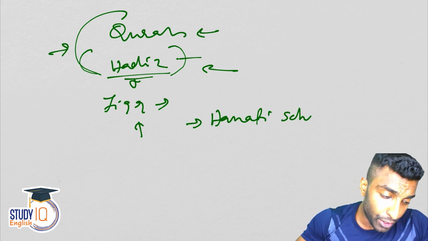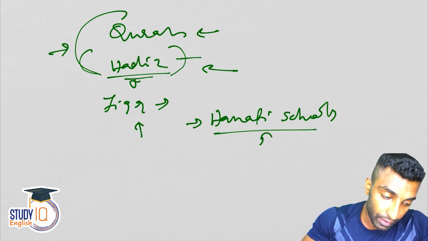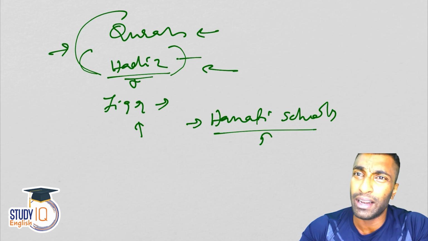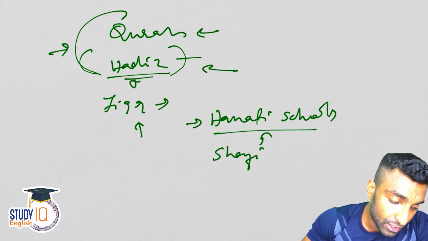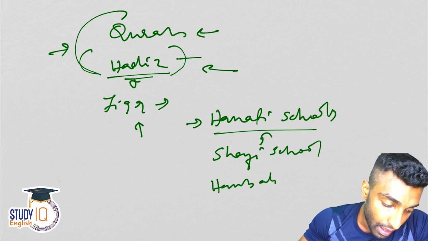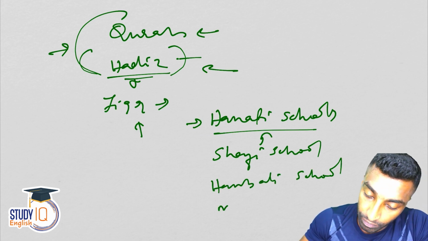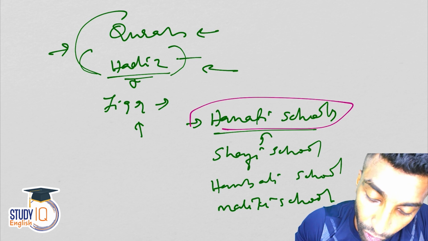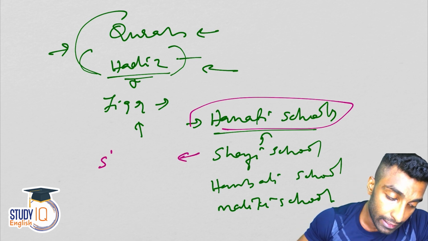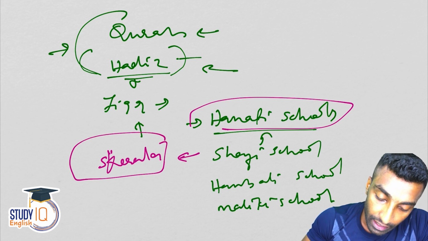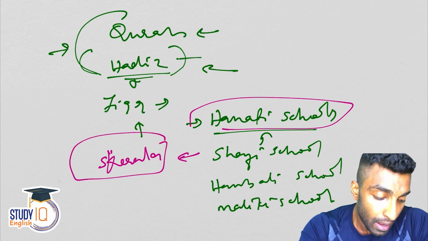And fiqh is related to the school, the Hanafi school. Indian Muslims are basically followers of the Hanafi school. There are four schools. The Hanafi school is one, and then there is the Shafi school, and then the Hanbali school, and then the Maliki school. So Indian Muslims are normally the followers of the Hanafi school, and Kerala Muslims, if you see, they are the followers of the Shafi school.